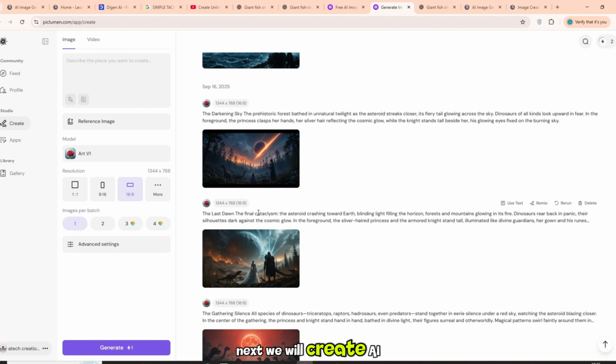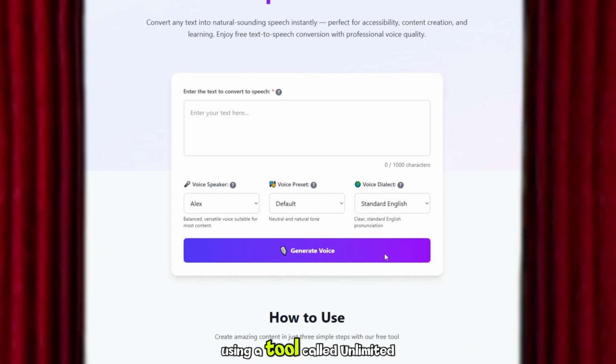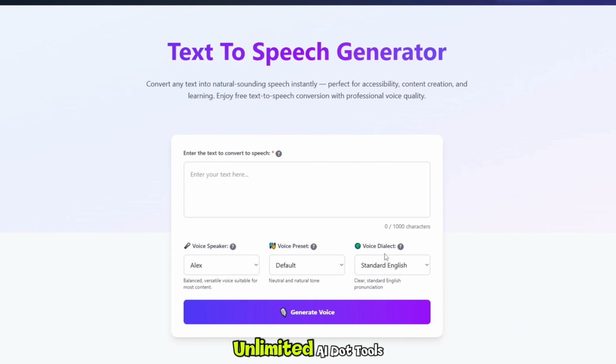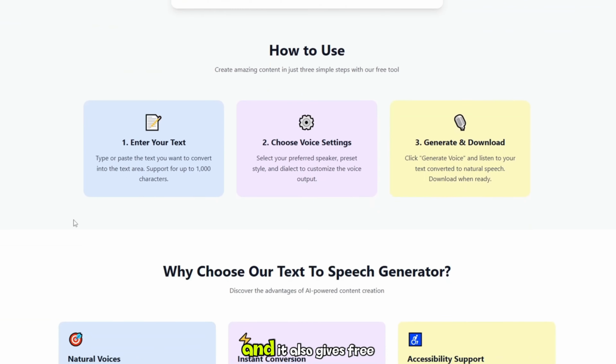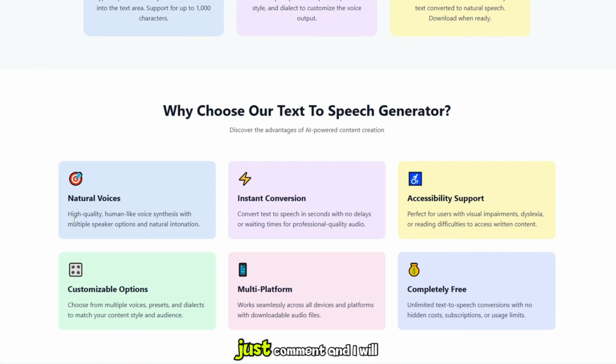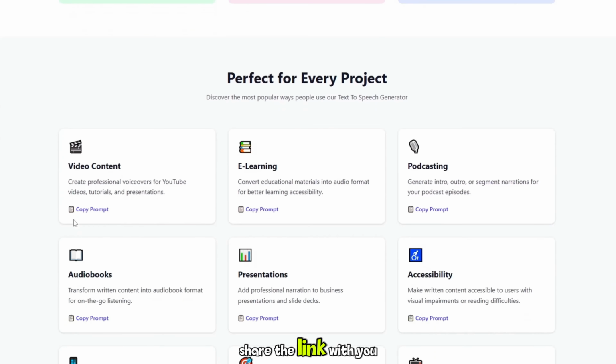Next, we will create AI voice for free using a tool called Unlimited AI Text-to-Speech, which you can find at unlimitedai.tools. This is one of the best tools for generating realistic AI voices, and it also gives free credits daily. If you cannot find the tool, just comment, and I will share the link with you.